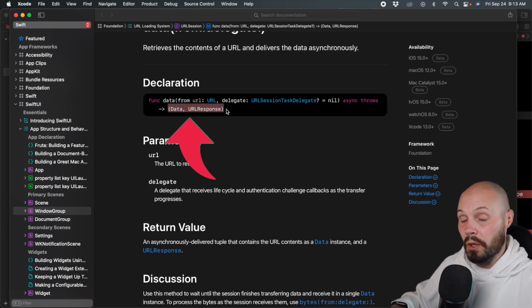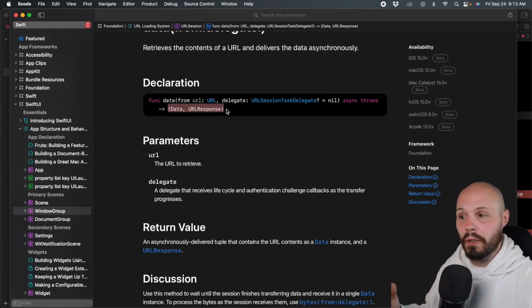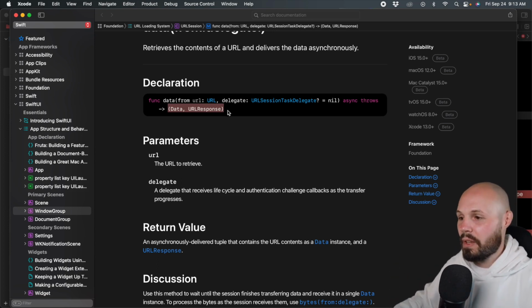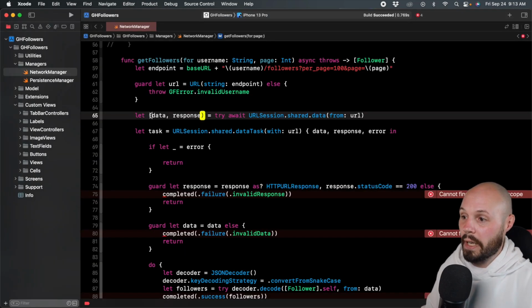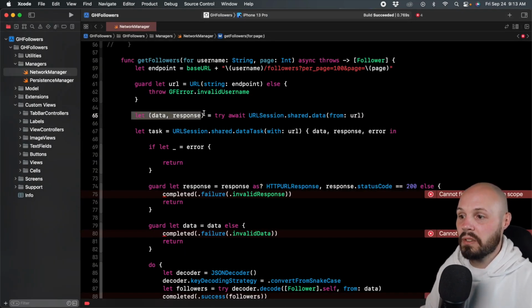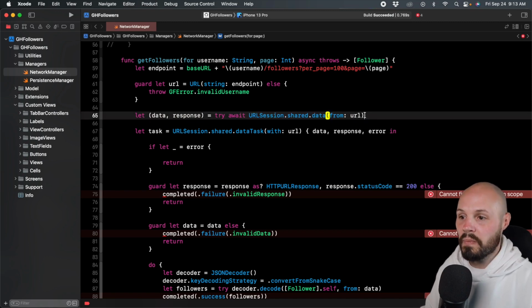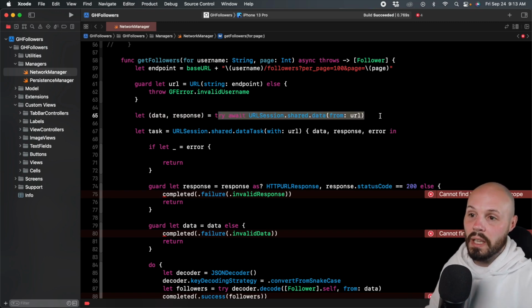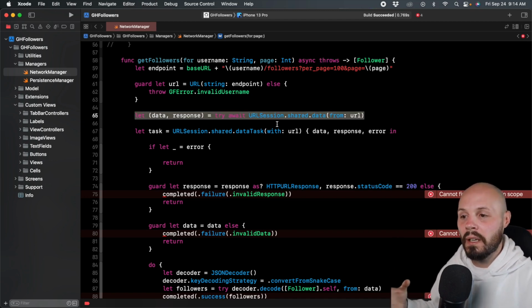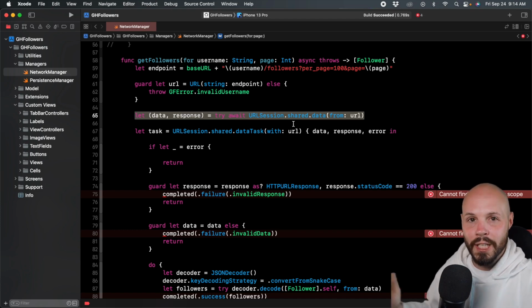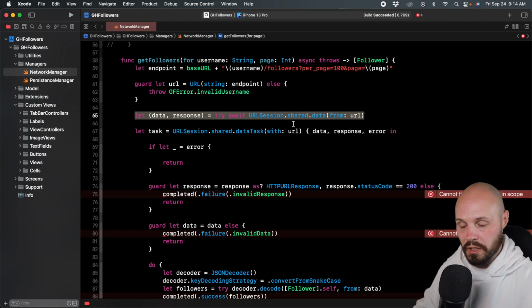And you'll notice they're not optional, right? That's the whole reason why you're using try and throws. You're not going to get back an optional. You don't have to handle the optionals, all that stuff. So this data, URLResponse tuple is what we have right here, which is why I said let data, response equals try await. So what happens if this fails? That's why this is marked throws. So this will throw an error, based on this failing. So again, we're covering the exit path with all of our errors. And that will be covered again in the do try catch block when we actually call this function later on.